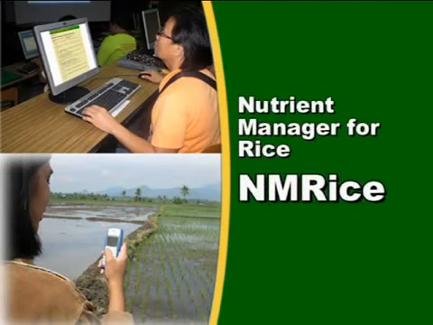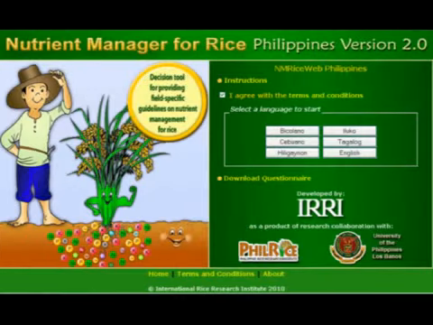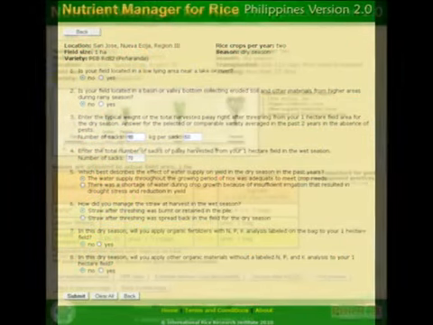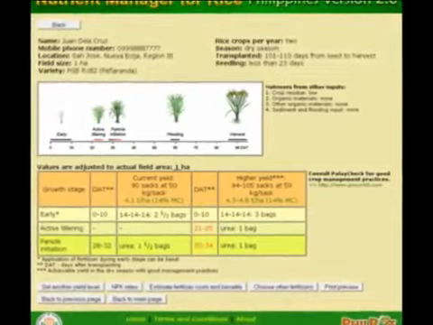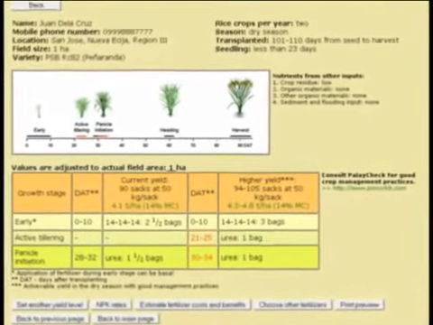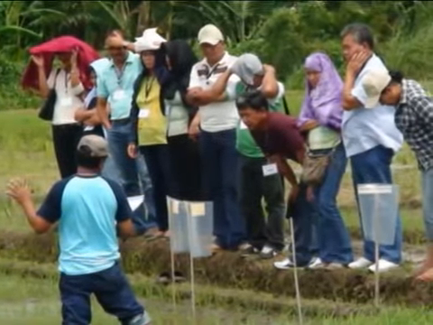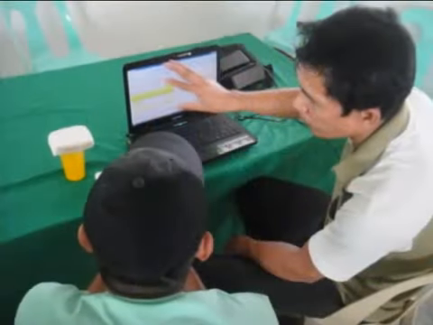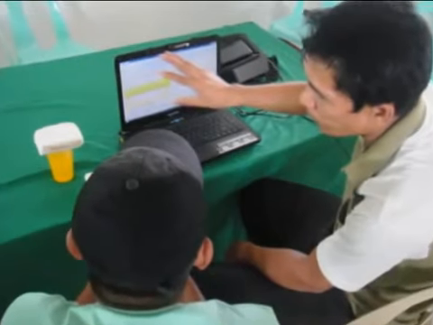You can access NM Rice through a computer connected to the internet or through your mobile phone. You can access NM Rice Web at the following website: www.erie.org/nmrice. Answer all the questions and you will receive a one-page fertilizer recommendation for your rice field. Consult with your municipal agriculture officer, agricultural technicians, and DA staff for more information on how to use NM Rice Web.